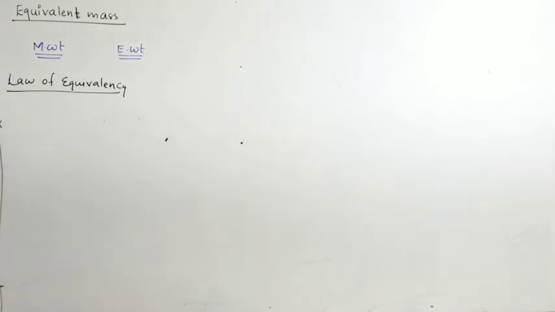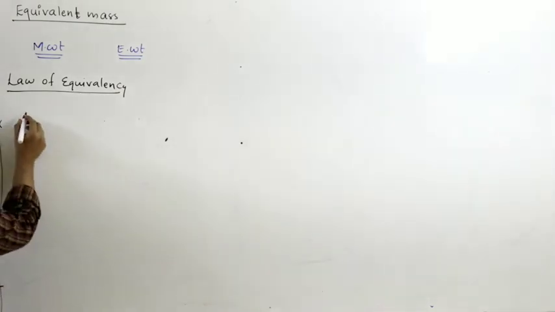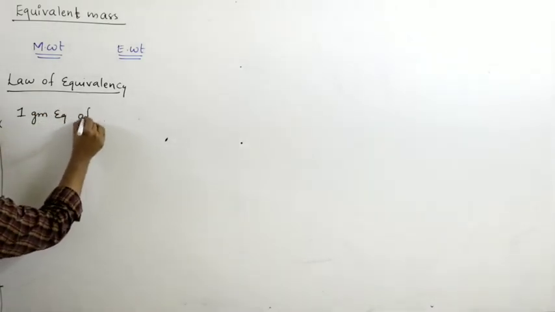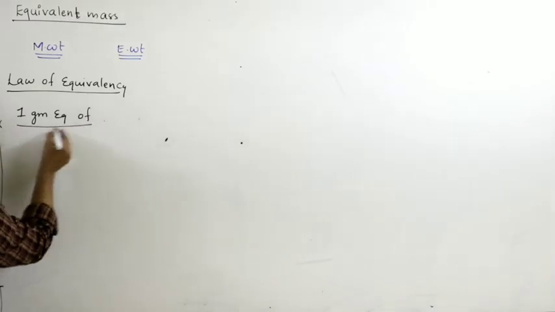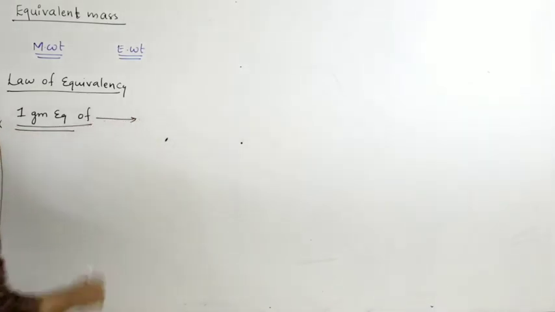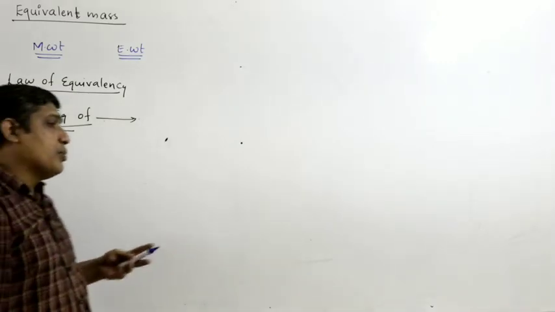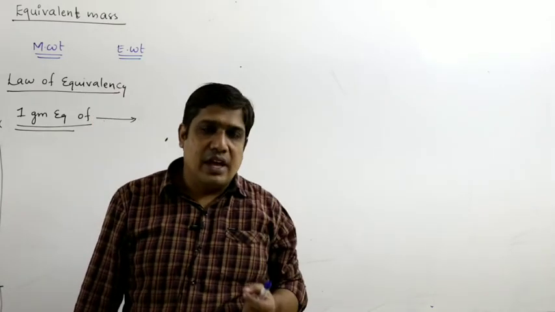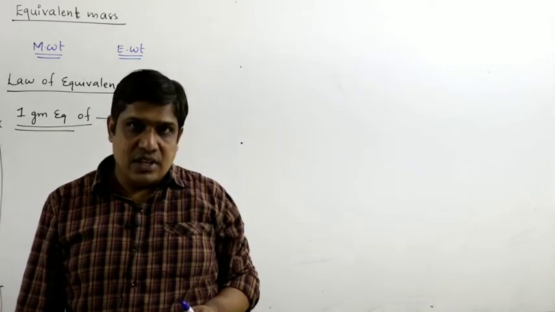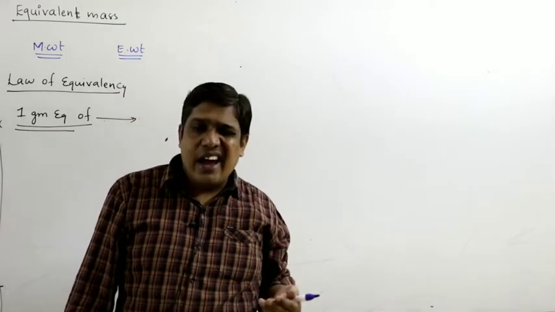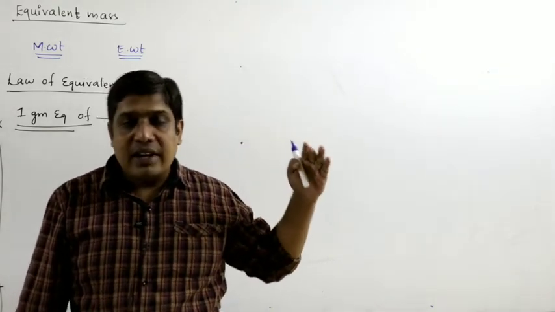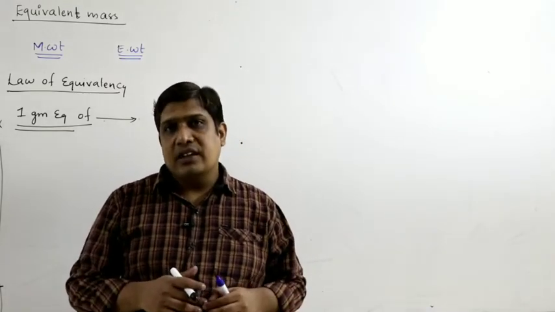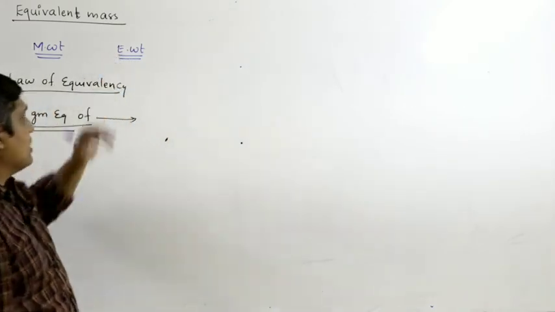What does it say? According to the law of equivalency, 1 gram equivalent of a substance can displace or react or produce 1 gram equivalent of any other substance. I repeat, 1 gram equivalent of a substance can produce or react or displace 1 gram equivalent of any other substance. What is this 1 gram equivalent?